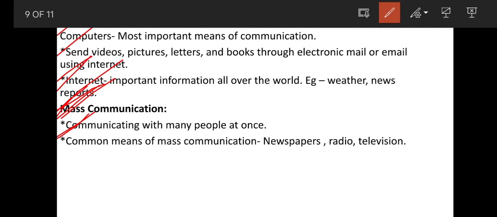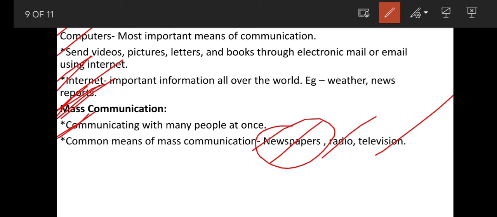Mass means big, huge. So there are different means of mass communication. Some of the common means of mass communication are newspapers, radio, television. Through newspapers, we can give message to the people in large numbers. We can give the same information. We can give the same news to large number of people at once.